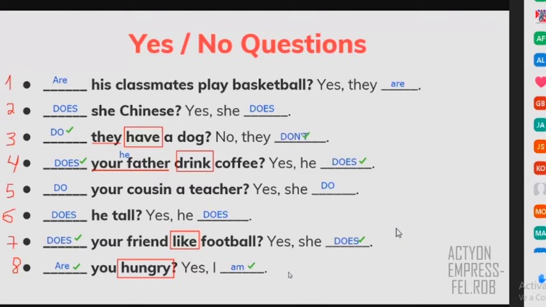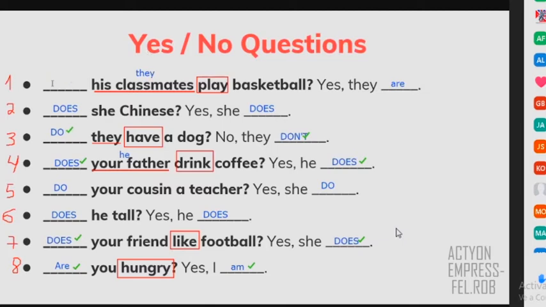So we need to change the others, right? So for example, in this case, it says his classmates. His classmates is a noun. In other words, it's plural. So classmates is they, right? And we have a verb, play. So if you have a noun or a subject and you have a verb, your only possibility is do or does, right? But in this case, we have they. So for they, the only possibility is do.